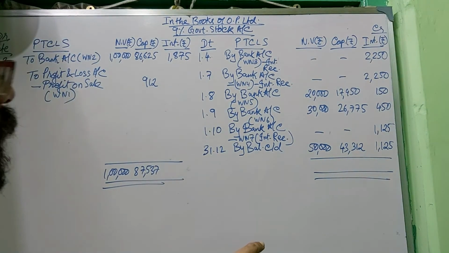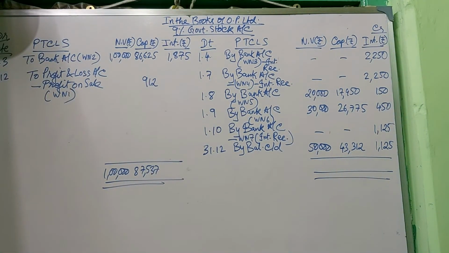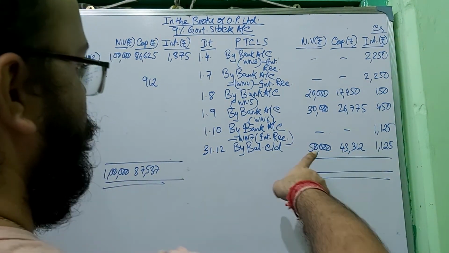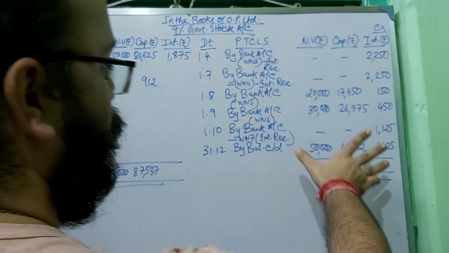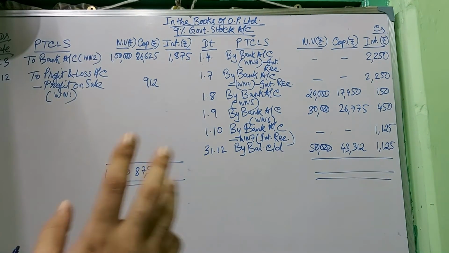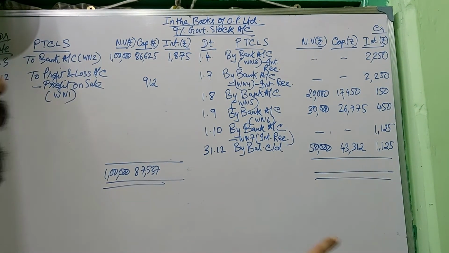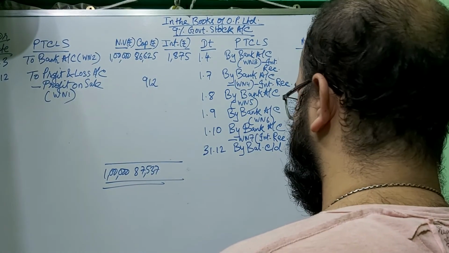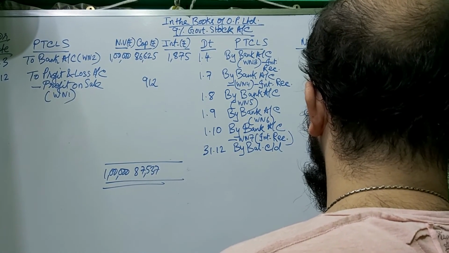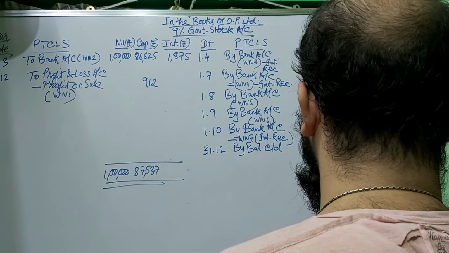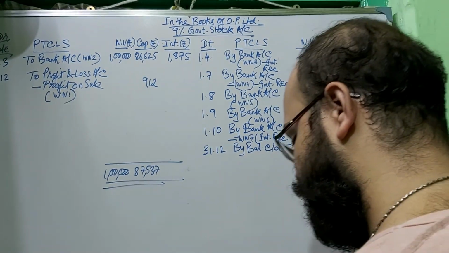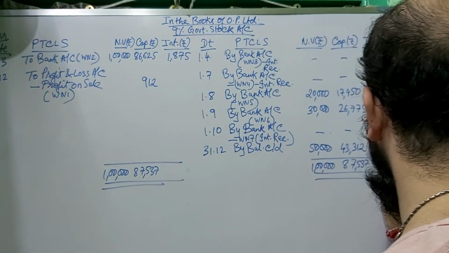I have mentioned 50,000 in the nominal and 43,312 in the capital. That will be exactly the same. Whatever balance you computed in balance c/d, that will remain exactly the same. If you make that, it will be 537 and it will be 1 lakh, except this interest column is much higher, which is 7,350.